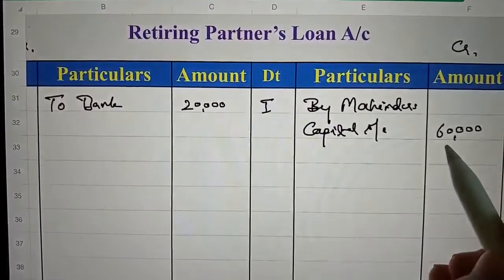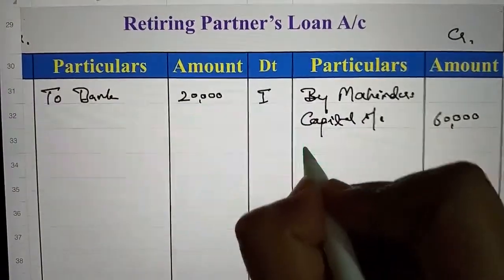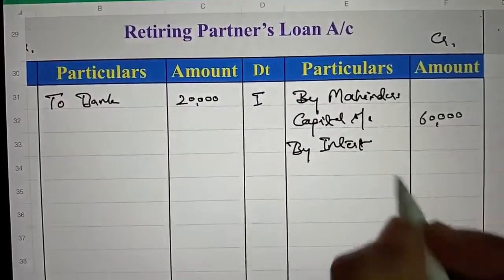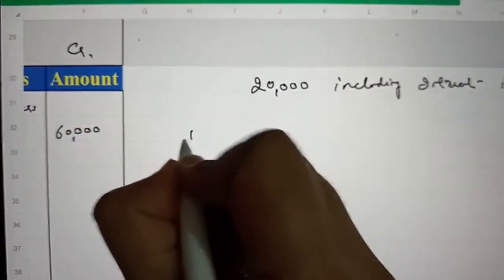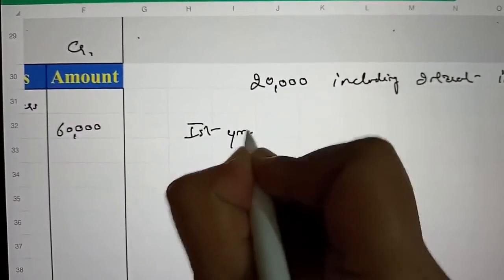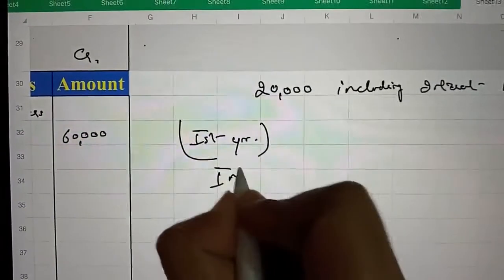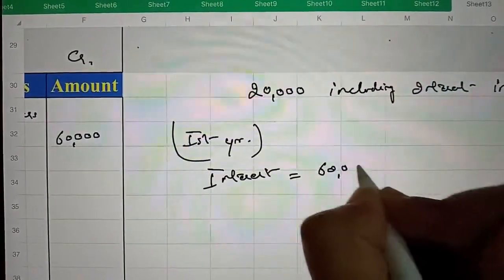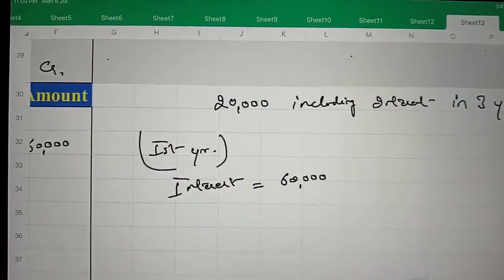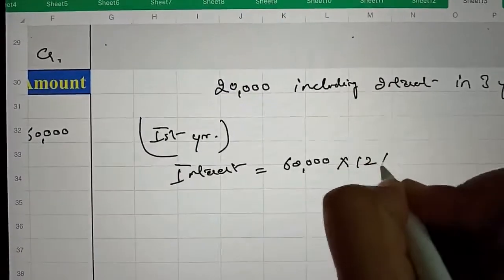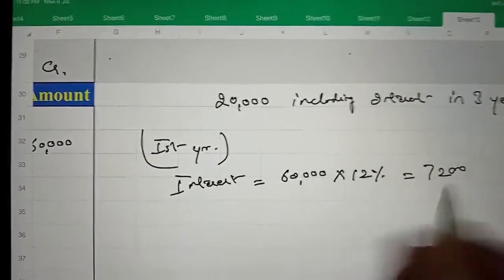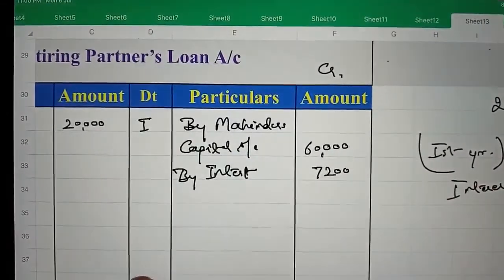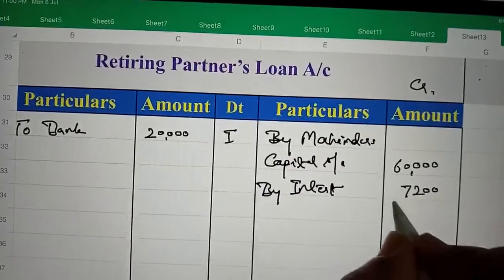In the beginning of year 60,000 is outstanding. So first year's interest will be calculated on the amount outstanding in the beginning of year, that is 60,000 multiplied with 12%, it is 7,200. So we will write here 7,200.